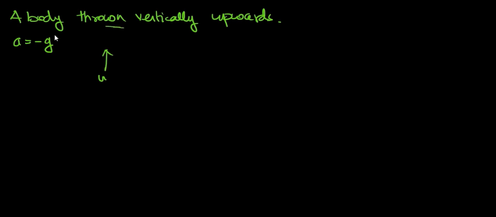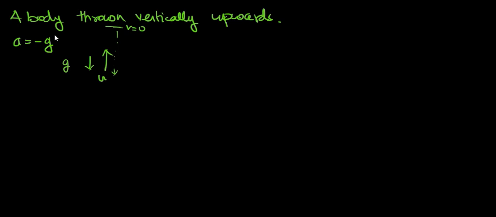Its velocity will keep on decreasing. Why? Because its acceleration g is directed downwards. At the final position, the body will have a final velocity of 0. After which the body is coming down.